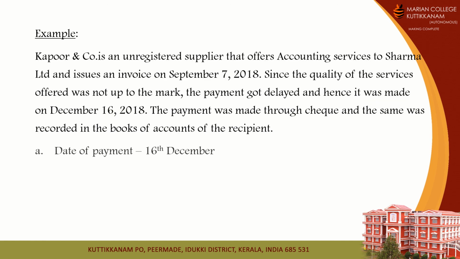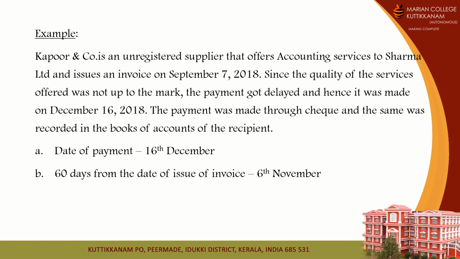According to this question, the date of payment is considered to be 16th December. So the payment was done on 16th December. And the second one, clause B, is 60 days: the date immediately after 60 days of issue of invoice. That means the 61st day. What will be the 61st day? It will be 6th November.